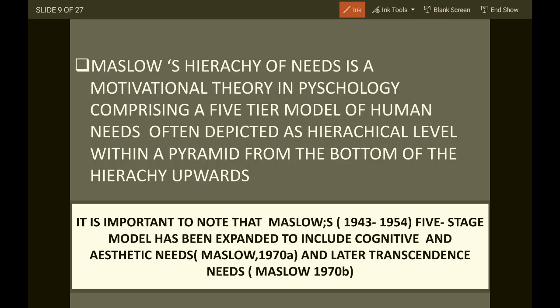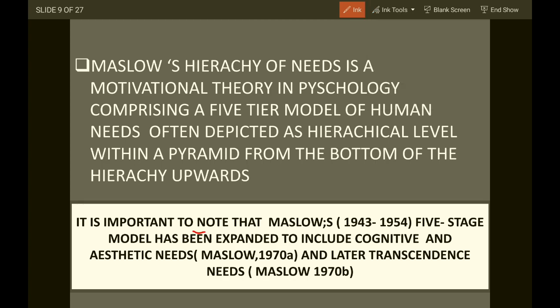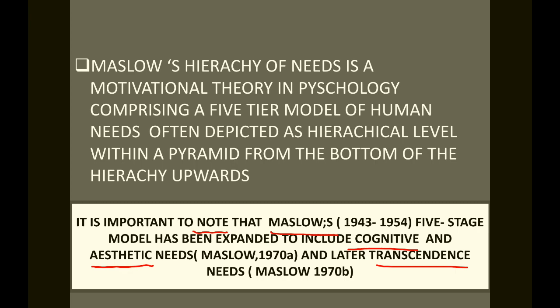One more important thing I would like to tell you is that Maslow's 1943 to 1954 5-stage model has been expanded. This was a 5-tier model: physiological, safety, social, esteem, and self actualization. But it has been expanded to include cognitive, aesthetic, and transcendence needs, which we are not going to study in depth in this PPT, but I am going to give you a briefing regarding those terms.